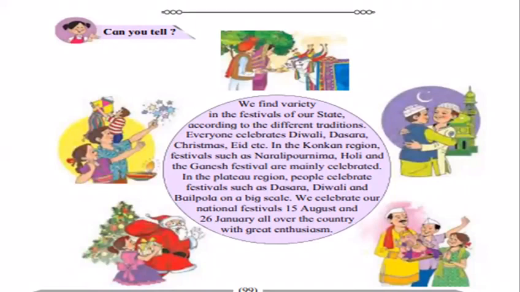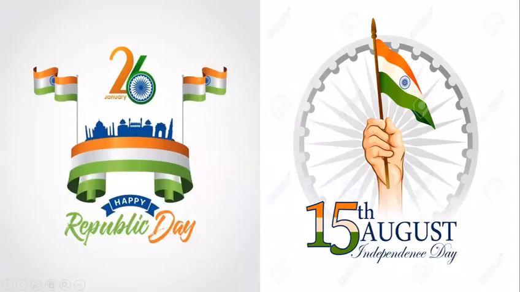In Plateau region, they celebrate Dasra, Diwali, and Bail Pola. They too celebrate this festival on a big scale. 15th August and 26th January are our national festivals. We celebrate both these days all over the country with great enthusiasm. National festivals are the pride of our country.